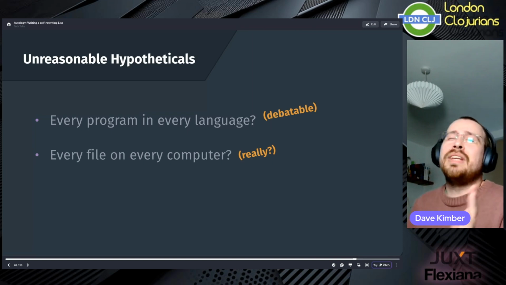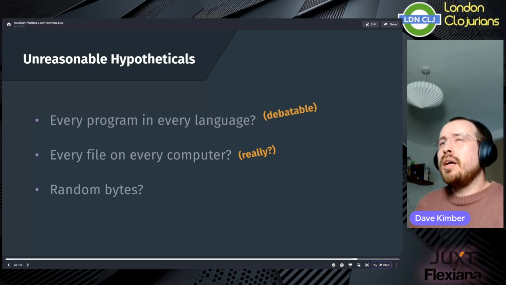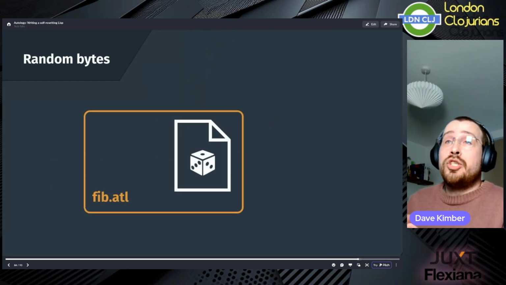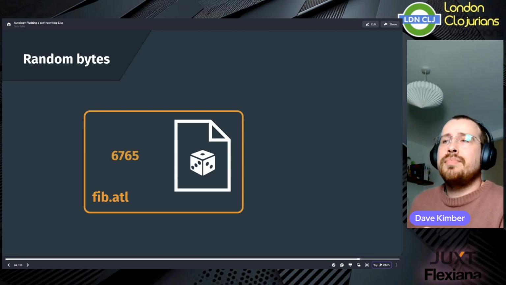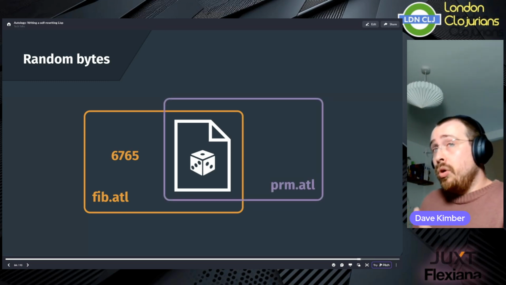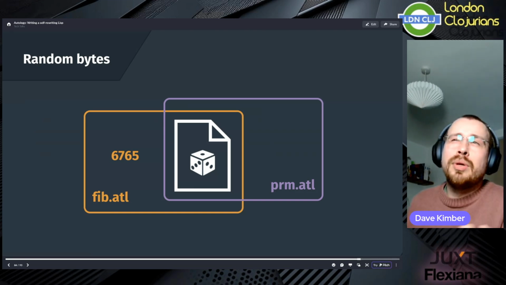All right, what about something even less sensible? Let's consider a static file containing 1,000 random bytes. First, we can modify an Autology interpreter to treat this file as a valid program. Let's say one which calculates the 20th Fibonacci number. Then we can modify a different Autology interpreter to also see this same file as a valid program, but a different one, say one that finds the 20th prime number.